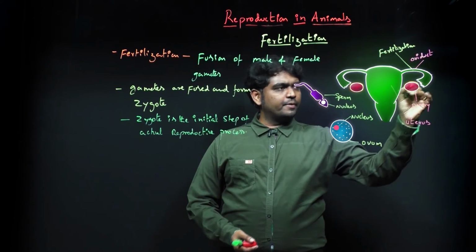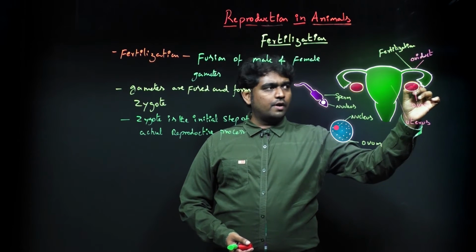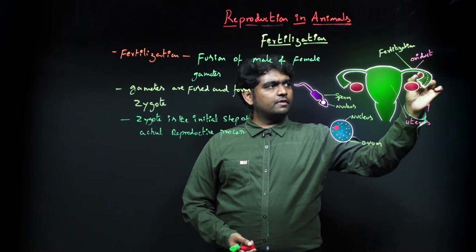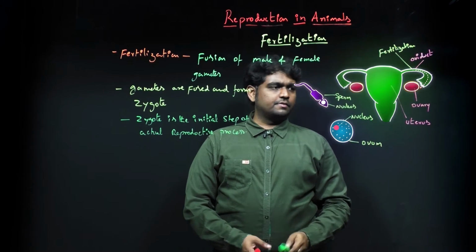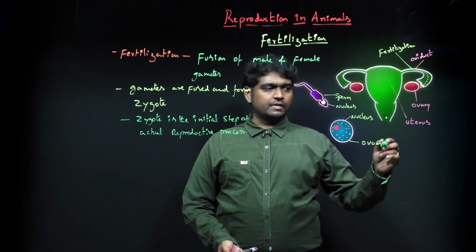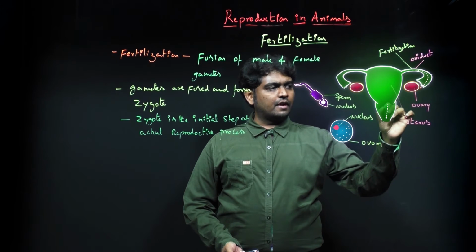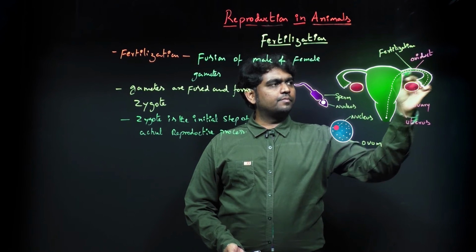How? The female ova will be released here. This ova travels into this region, and the male sperm is released here, in the single ejaculation. These travel to reach this area.